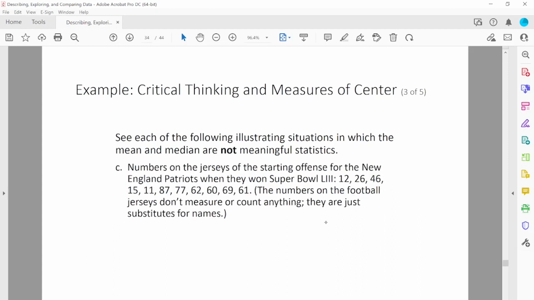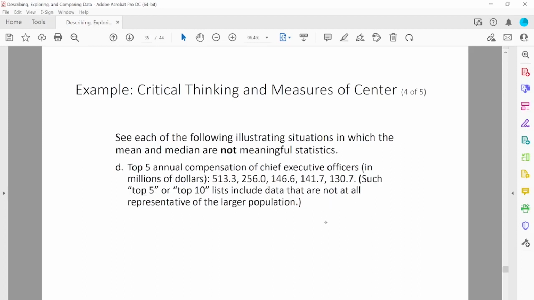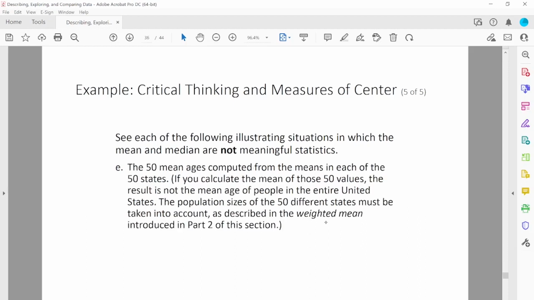More examples, these are the jersey numbers, and it doesn't make sense to find the measure of center. And these are the top 5 annual compensations. So it's for the top earners, so it's not actually a measure of center. Okay, and here is another example.